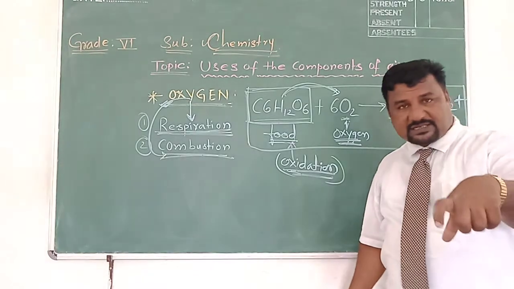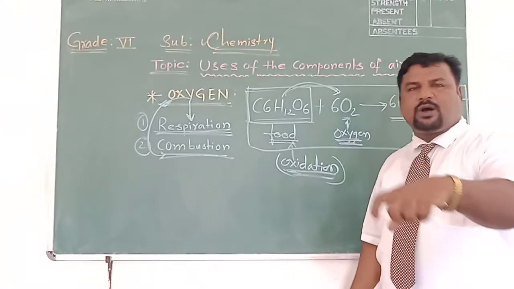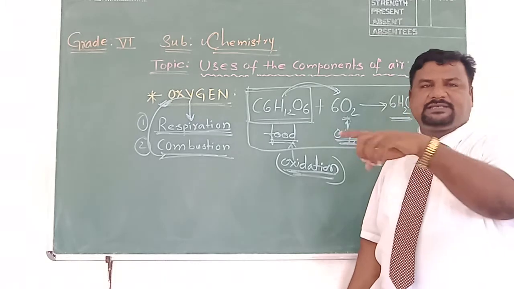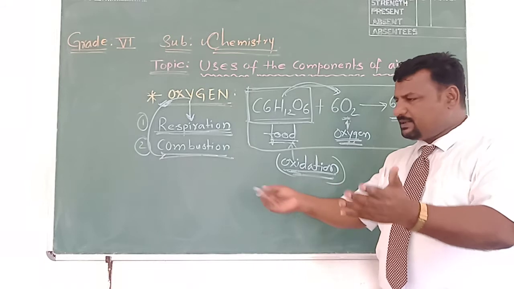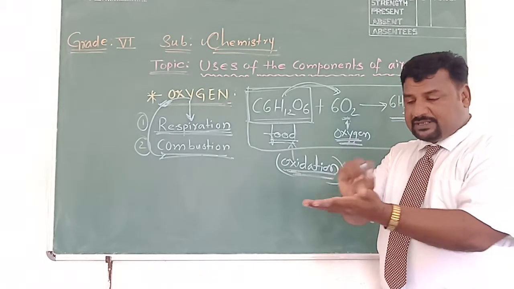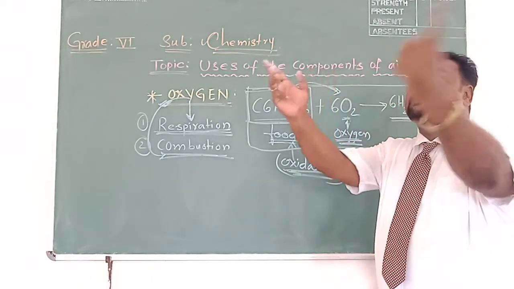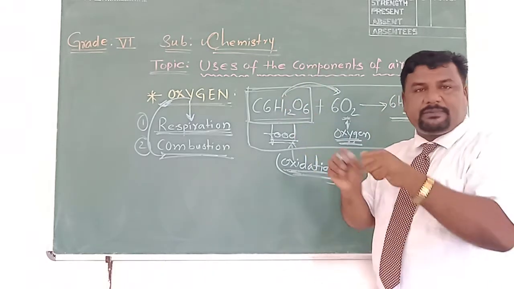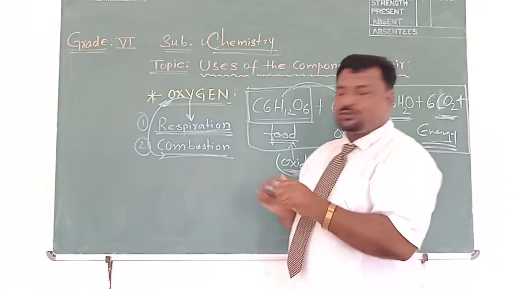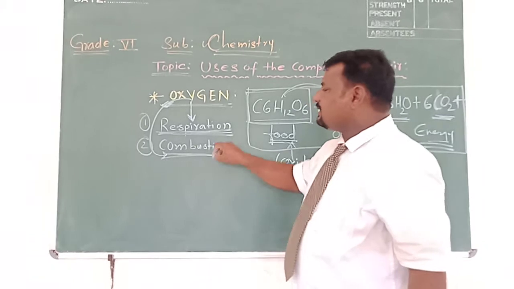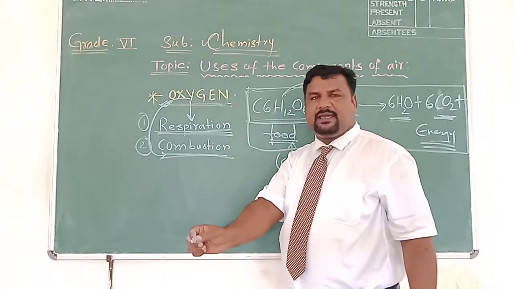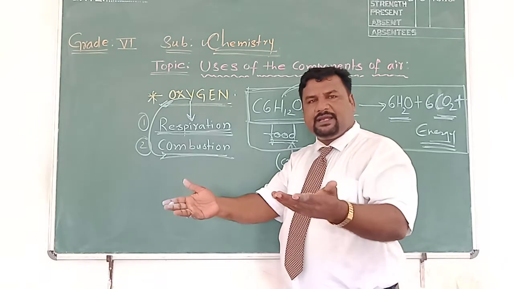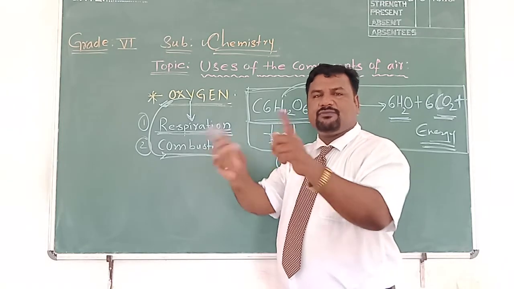When a combustible substance reacts with an oxidizing agent, it starts burning and produces energy in the form of heat and light.